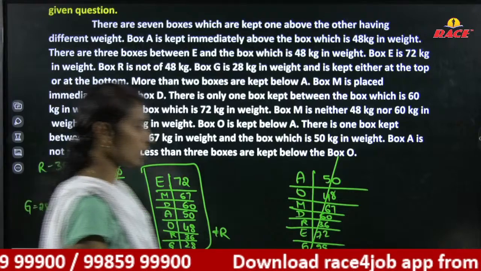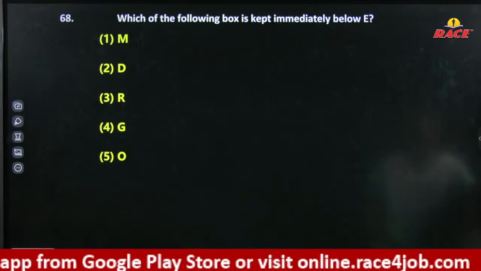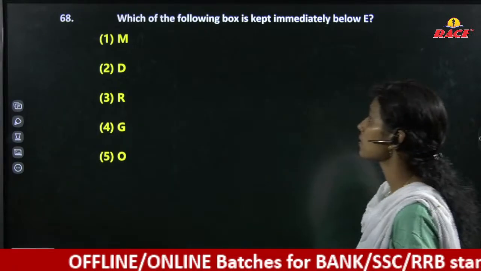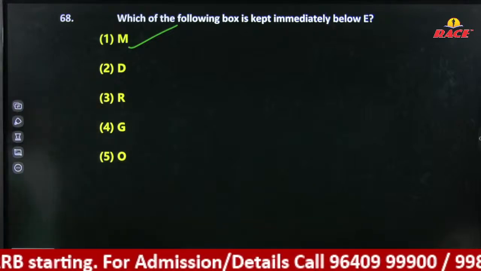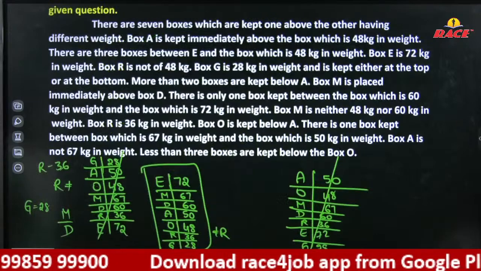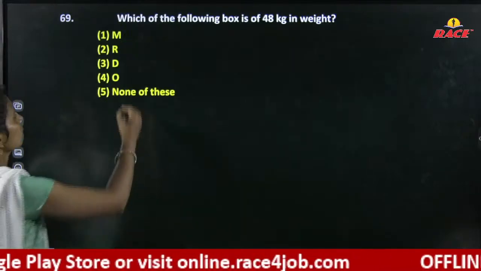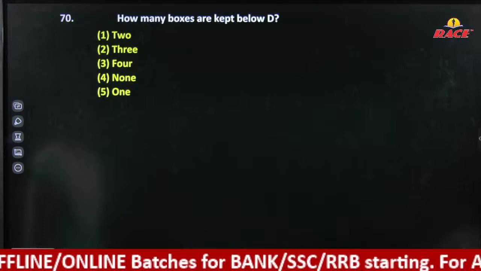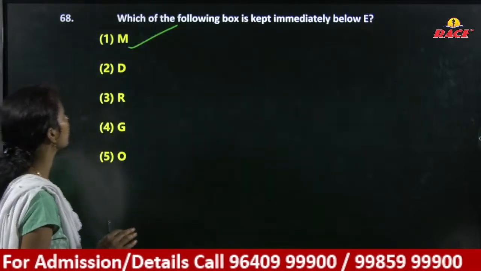Right? Okay, look at our first question for this puzzle. Which of the following box is kept immediately below E? Immediately below E we have the M 67 kgs. Next, which of the following box is of 48 kgs in weight? 48 kgs in weight, it is O box. O box is at the 48 kgs. Next, how many boxes are kept below D? Below D we have 1, 2, 3, 4. 4 boxes are kept below D.